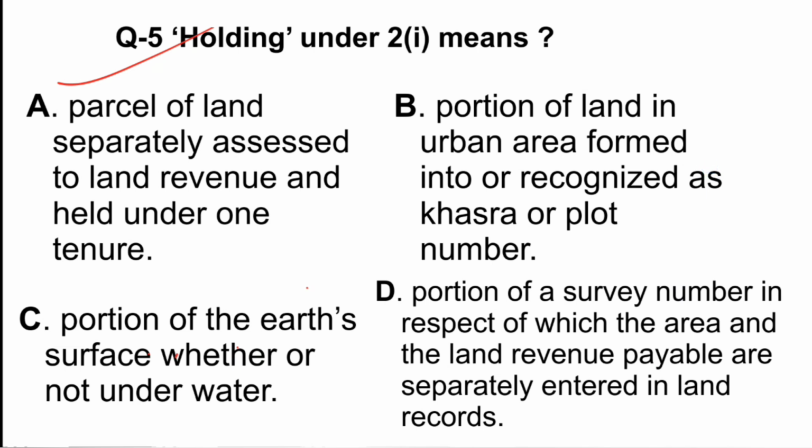C says portion of earth's surface whether or not underwater, and D says portion of a survey number in respect of which the area and the land revenue payable are separately entered in the land records. So as per the definition, it is parcel of land separately assessed to land revenue and held under one tenure, and this is called holding. So A is the correct answer.